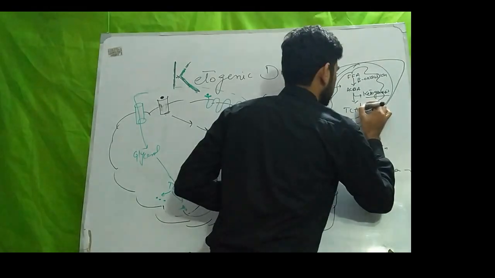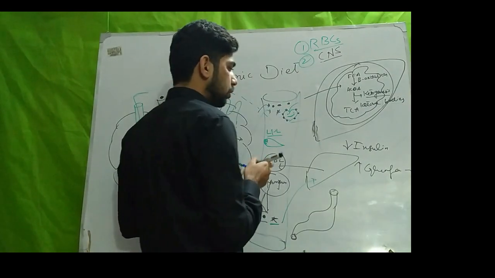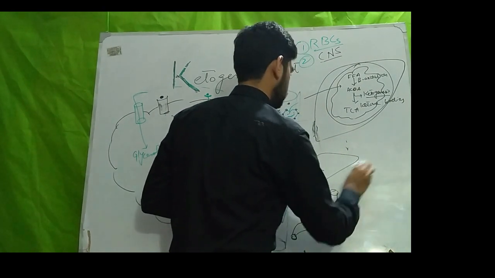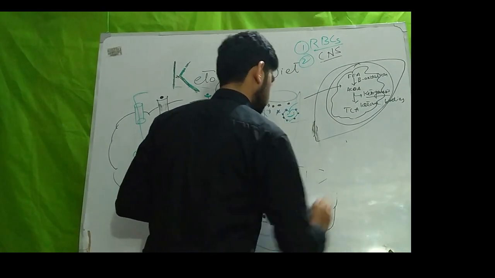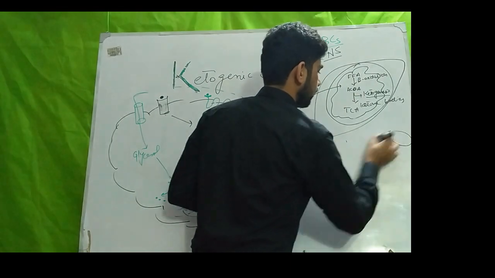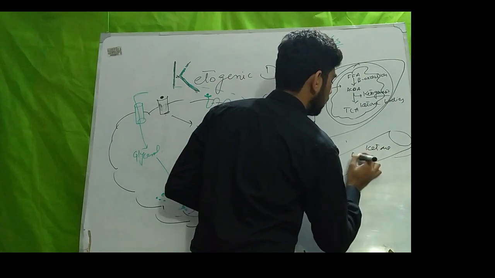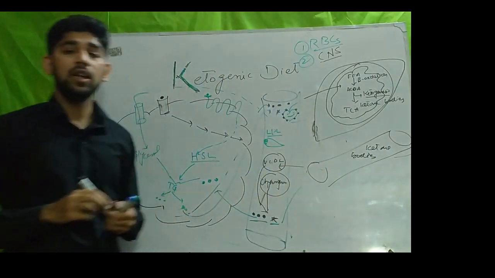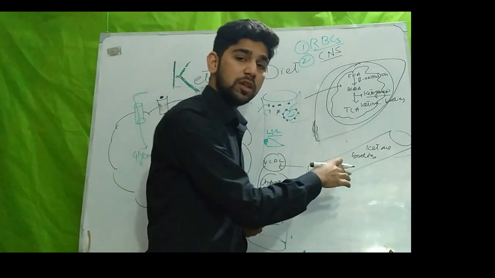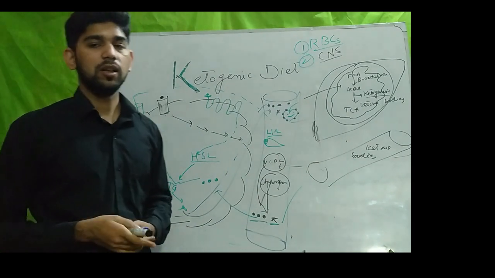Then these ketone bodies go through the blood circulation to the target tissues, and those tissues use ketone bodies as an energy source. In those tissues, ketone bodies enter the TCA cycle, and through the TCA cycle, the body generates ATP.